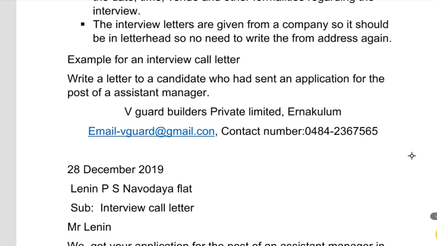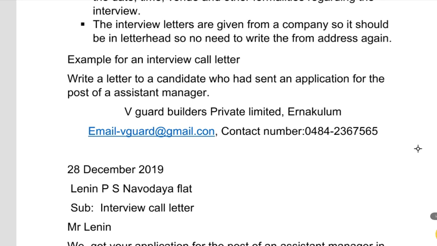The question is, write a letter to the candidate who had sent an application for the post of an assistant manager. That is a question for writing an interview call letter. Now just look at the answer I had given here. V-Guard Builders Private Limited, Ernakulam. Email vguard@gmail.com. Contact number 0484 2367 565. So that is about the letterhead.